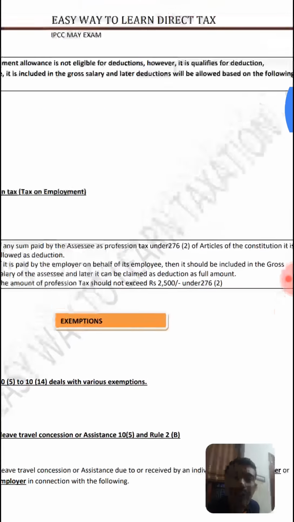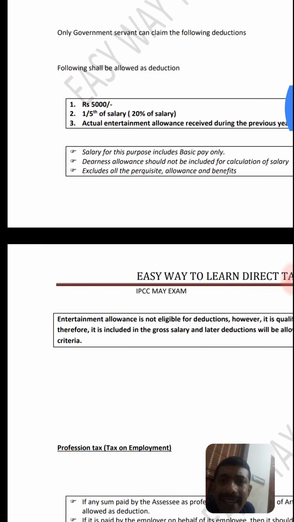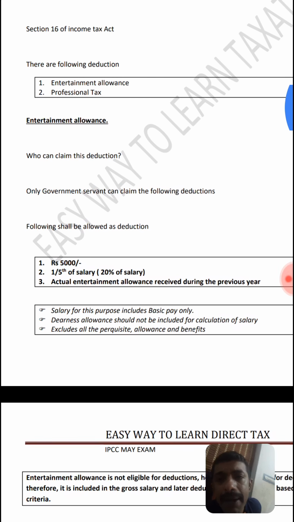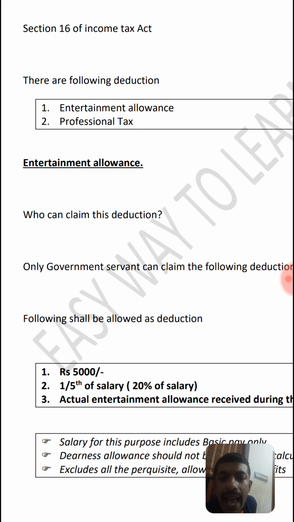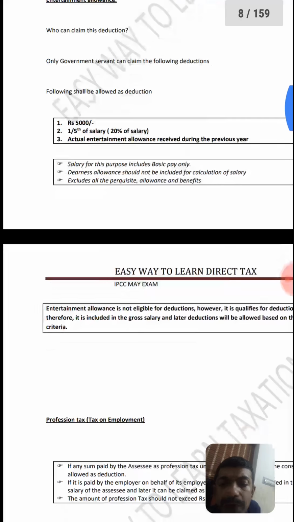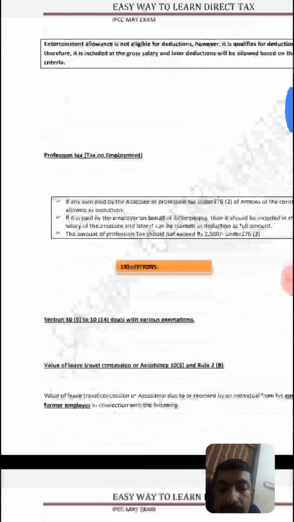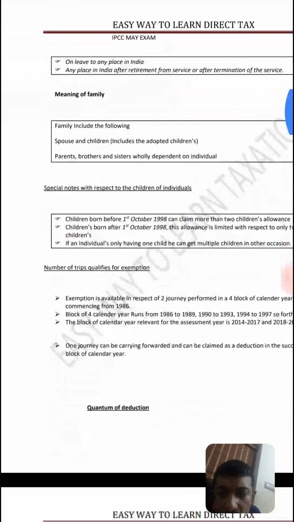So two deductions we have discussed now. The two deductions are entertainment allowance and profession tax. So this is a basic overview of salary.